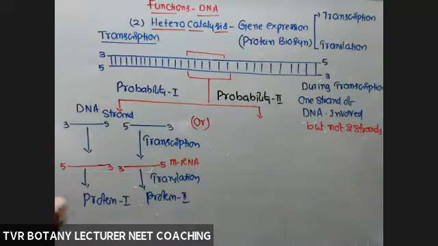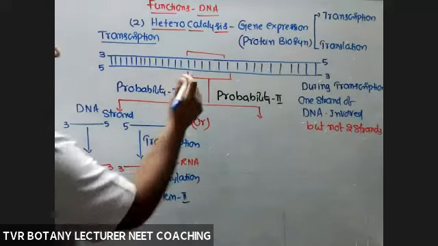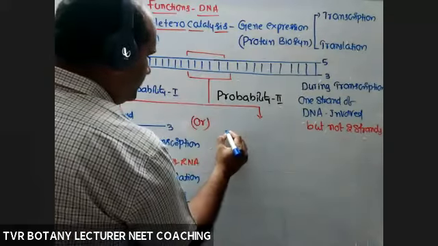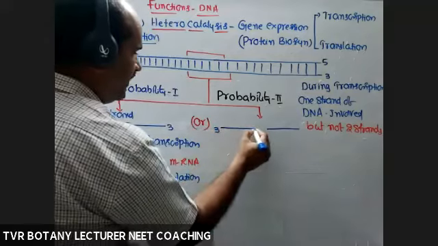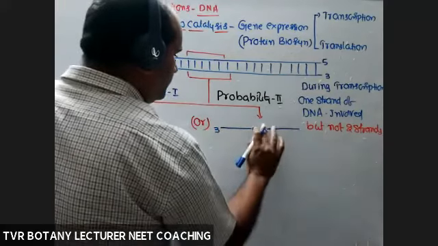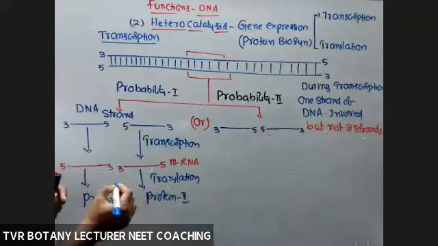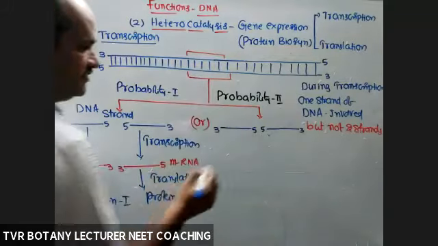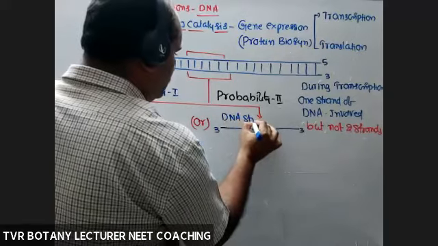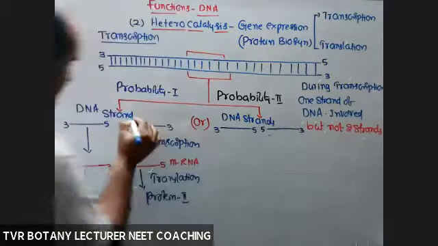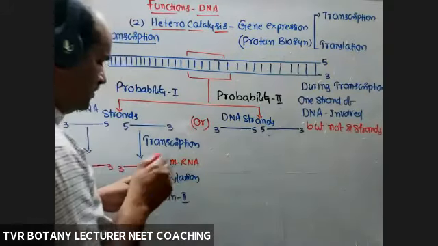Here also, according to the second probability, both the DNA strands in this particular region separated from each other. This one is 3 to 5. This one is 5 to 3. Two DNA strands. So these are the DNA strands, like these two. Now transcription.